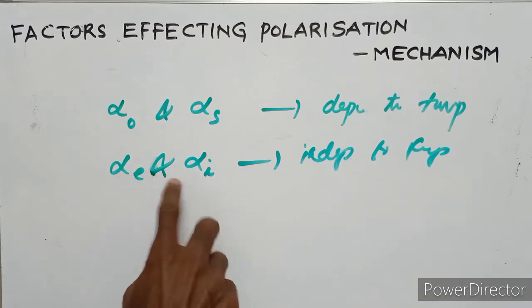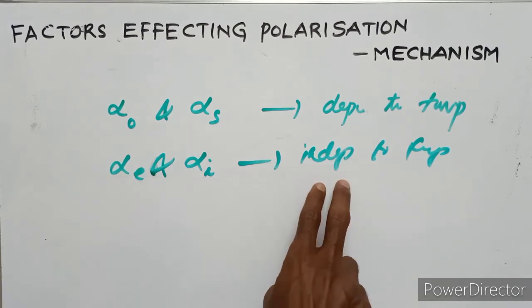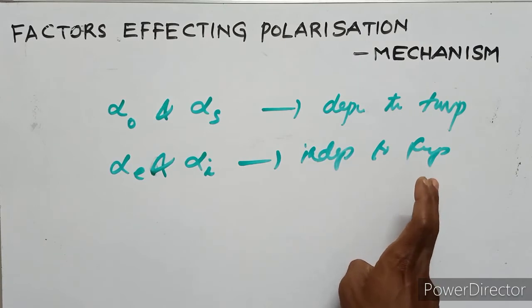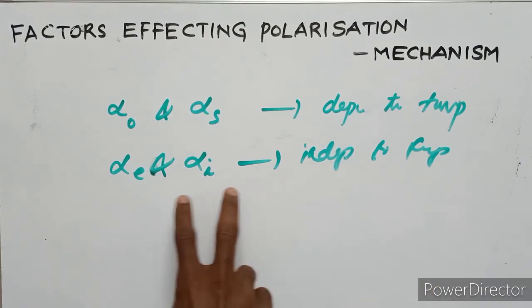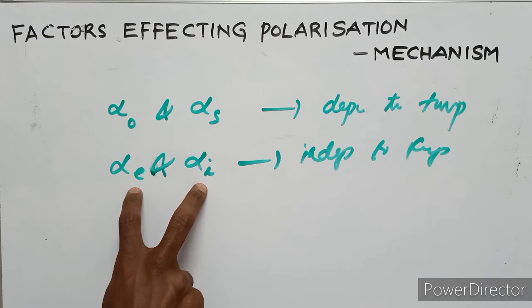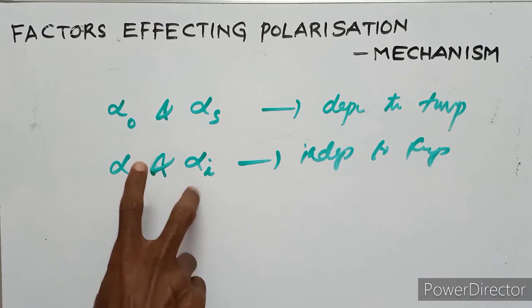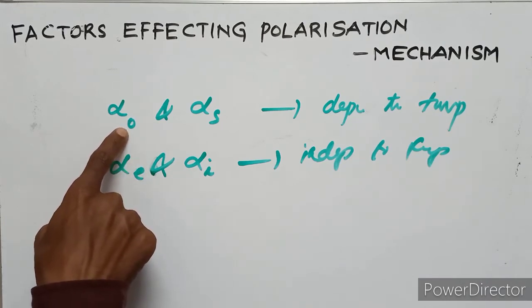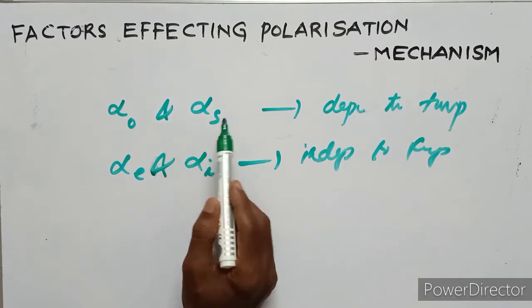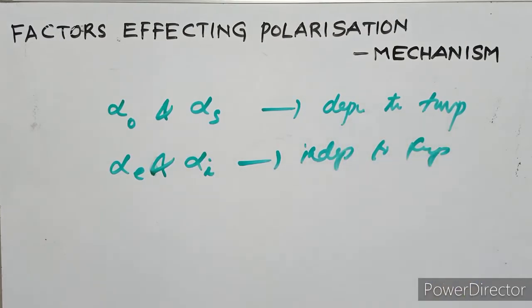Electronic polarization and ionic polarization are independent of temperature, but at higher temperature they are slowly changed. And the orientational polarization and space charge polarizations are purely dependent on temperature.